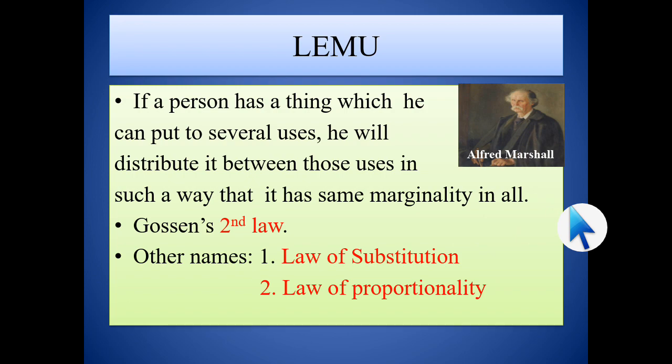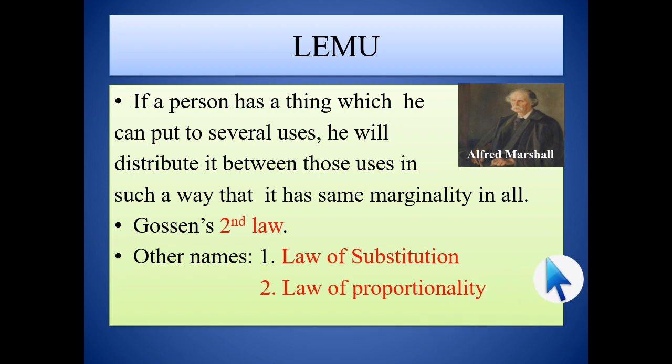So it is Gossen's second law. So what is Gossen's first law? That is the law of diminishing marginal utility, which I have described in my previous video. Still, if you have not seen that video, you can go to the link I have mentioned in my description box. So LEMU is otherwise called the law of substitution and law of proportionality.